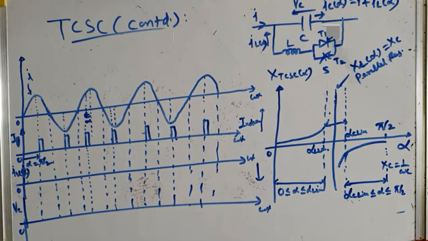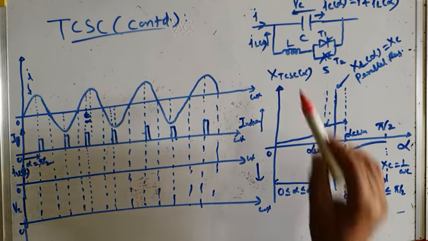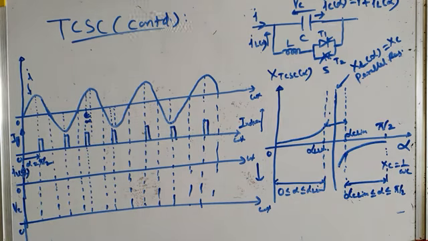Let me use a red color pen for explaining the capacitor voltage waveform. Now the capacitor voltage waveform will be something like this. We know that in a capacitive circuit, current leads the voltage by 90 degrees, or voltage lags current by 90 degrees.